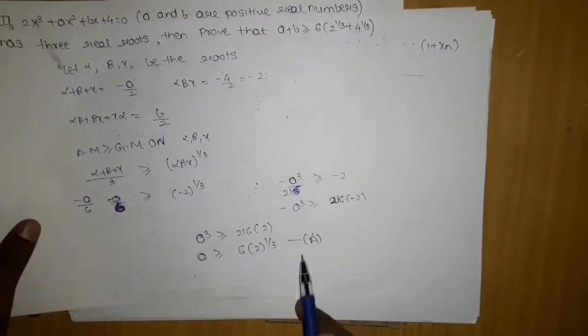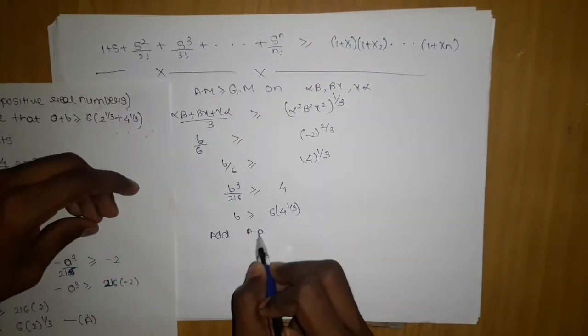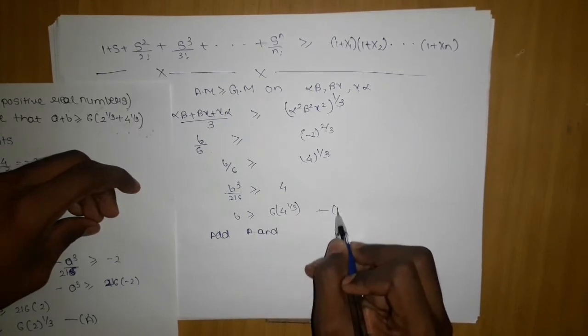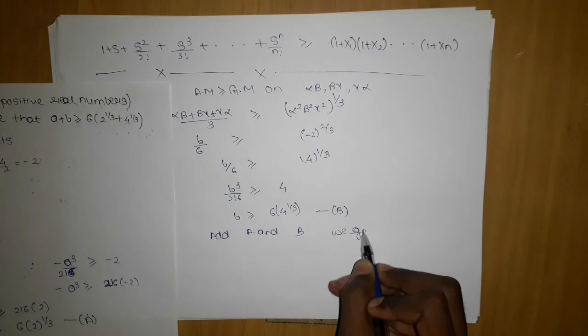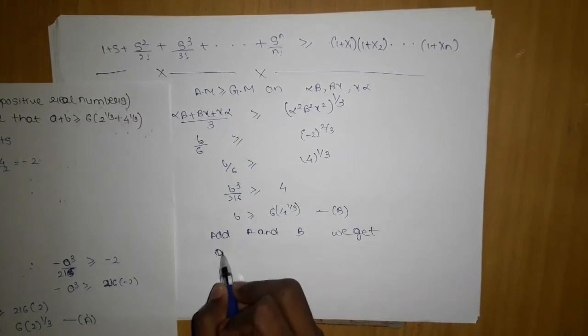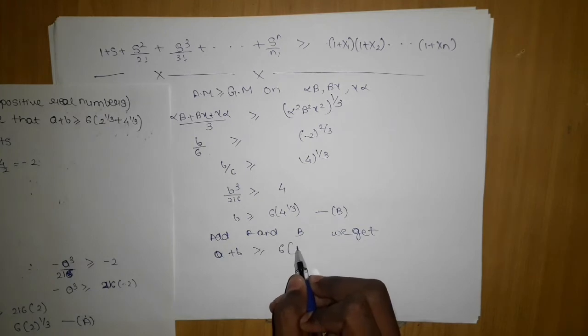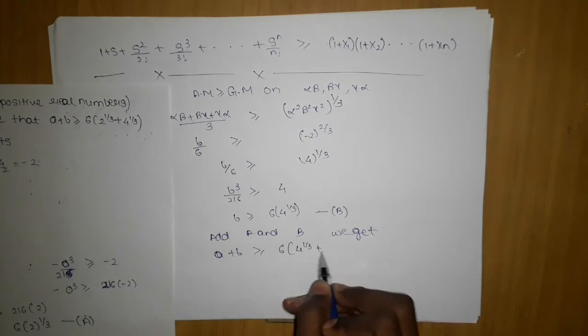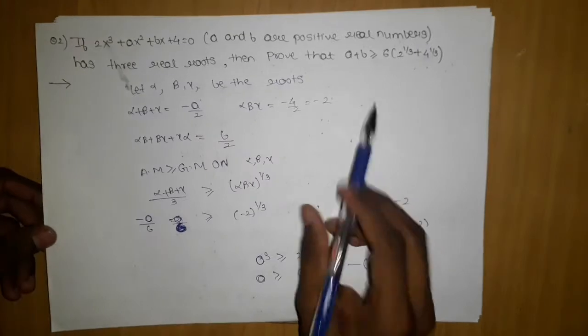So from here, 1 and 2, if I add a and b, we get a plus b is greater than or equal to 6 times (4 power 1 by 3 plus 2 power 1 by 3). So this is our answer. Hope you have understood each and every step, and this is what we wanted to prove.